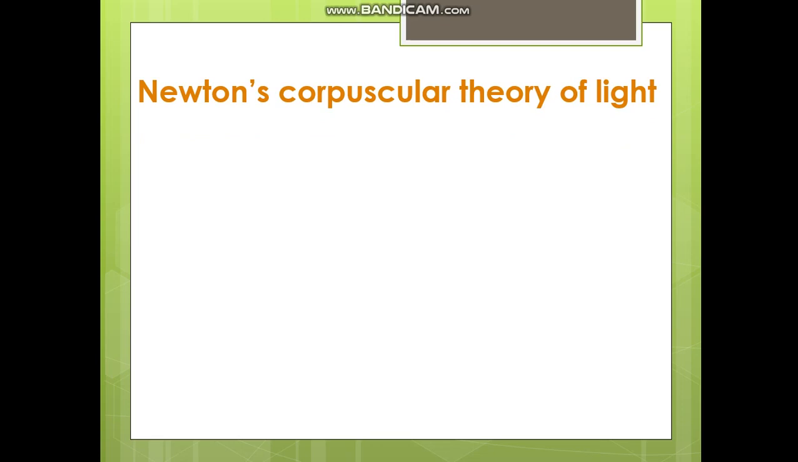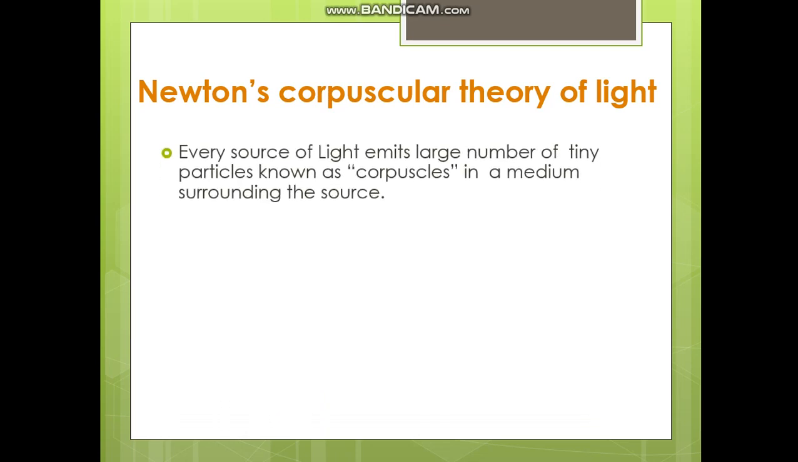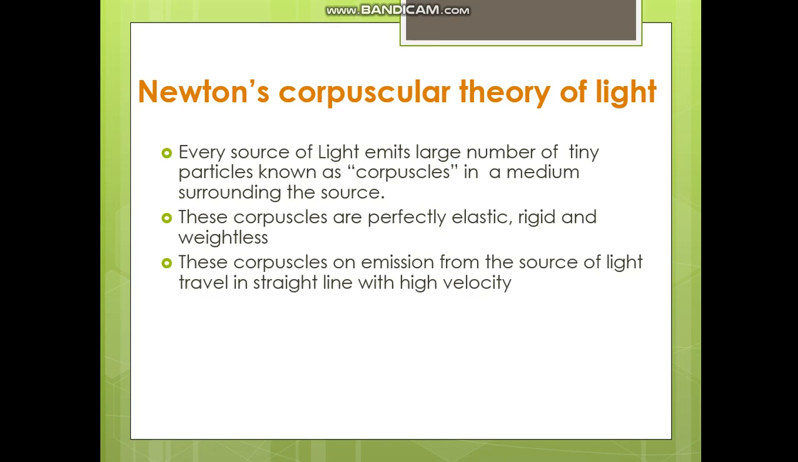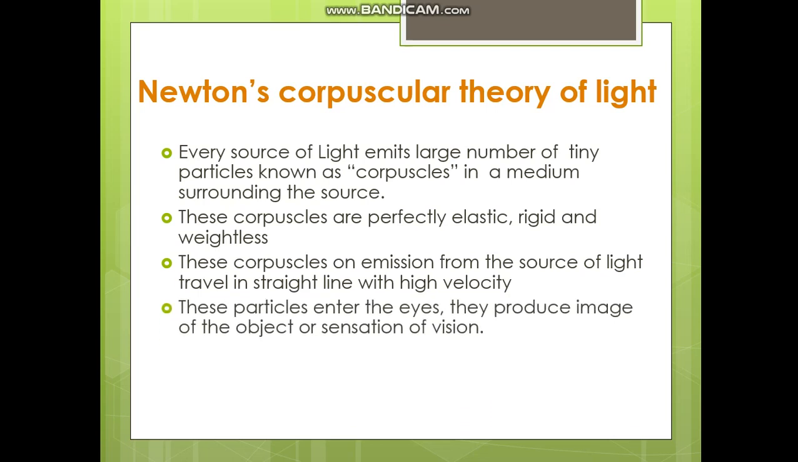Let us see the particle theory explained by Newton in Newton's corpuscular theory of light. Every source of light emits large number of tiny particles known as corpuscles in a medium surrounding the source. These corpuscles are perfectly elastic, rigid and weightless. These corpuscles on emission from the source of light travel in straight line with high velocity. These particles enter the eyes. They produce image of the object or sensation of vision.